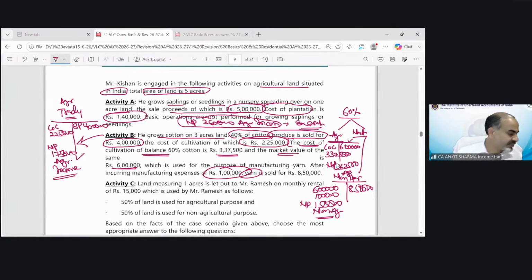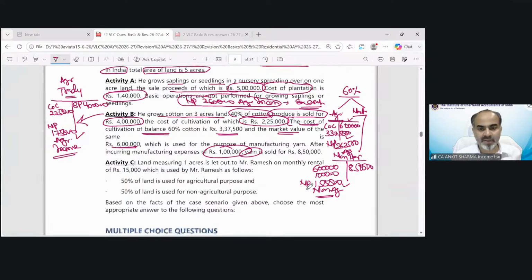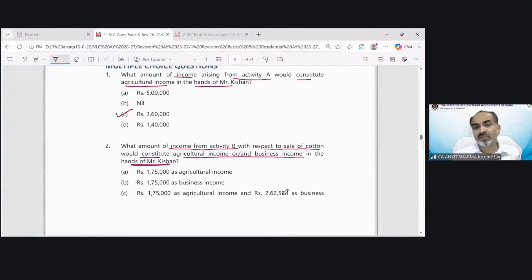We have agriculture income from composite business activity 262,500. We have business income, non-agriculture activity 1,50,000. Now look what question was asking. What amount of income?